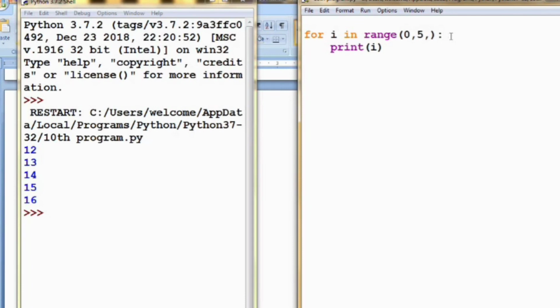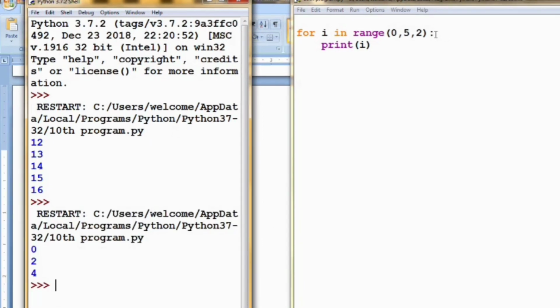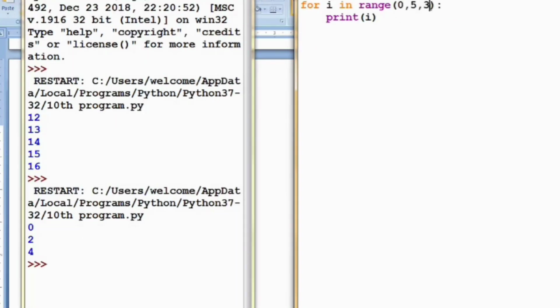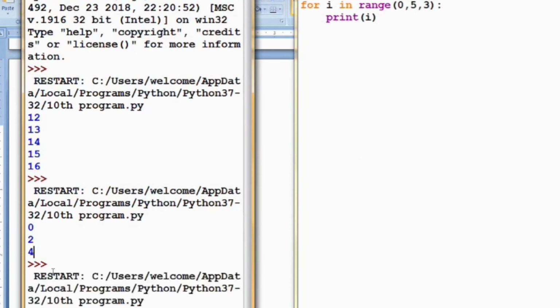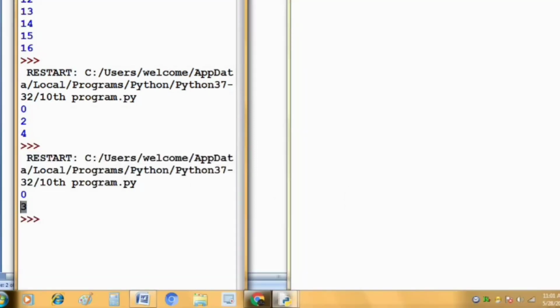But here if you give 2, then see here, I will show you that. 2 times i will be incremented and the loop is printed here, 0, 2, 4. After that the condition fails. And here I can specify any number that should be incremented. Suppose here I am incrementing 3 also, the loop will be executed. See here 0 and 3. After that 6 will not be printed because 6 is not in range, that is 0 to 5. So in this way you can specify the increment order of a for loop.